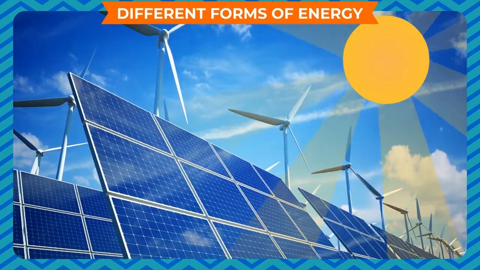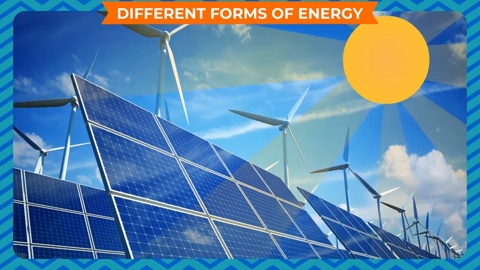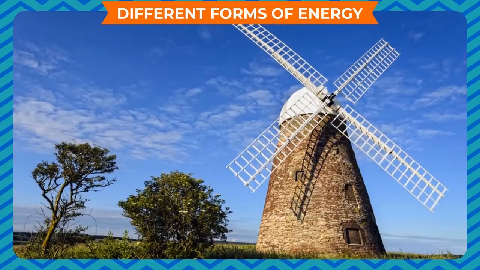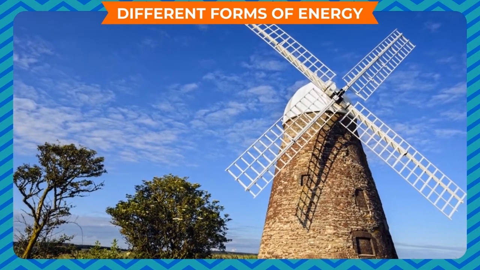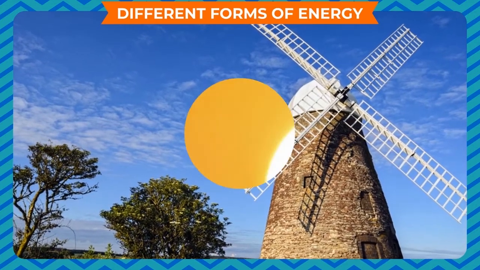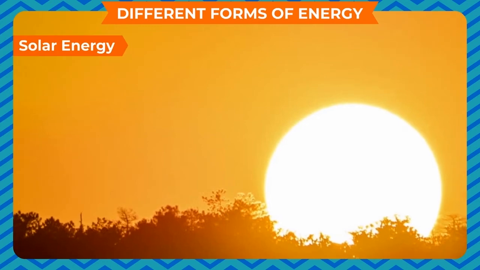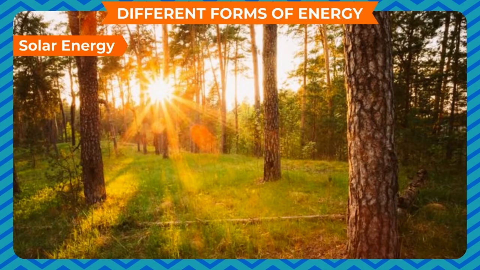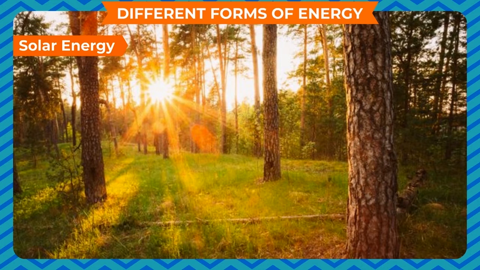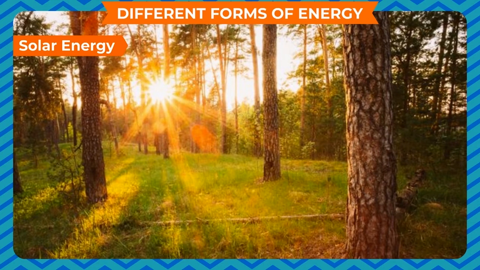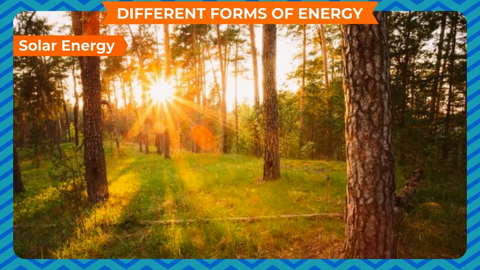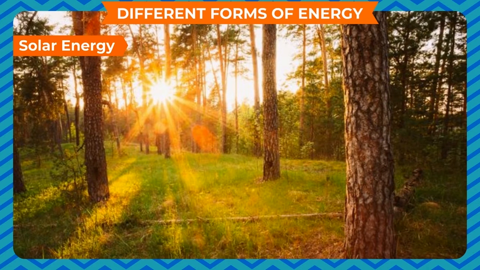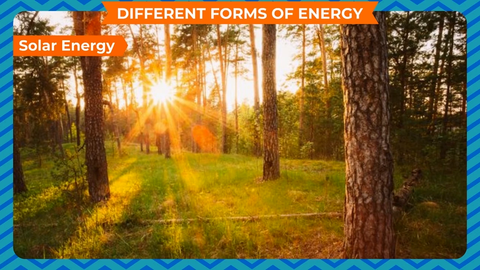Different forms of energy. Energy is available in different forms. Some important forms of energy are as given here. Solar energy. The sun is the main source of energy. The energy obtained from the sun is called solar energy. Nowadays, we use solar energy to do various kinds of work.